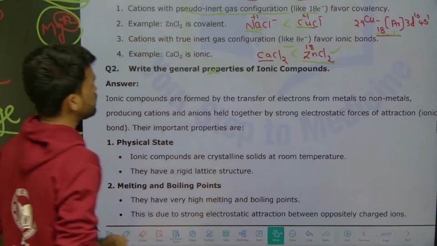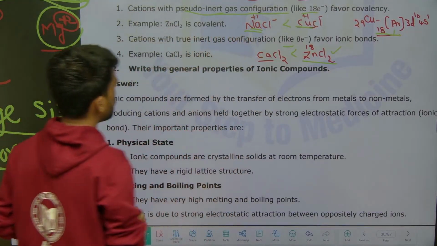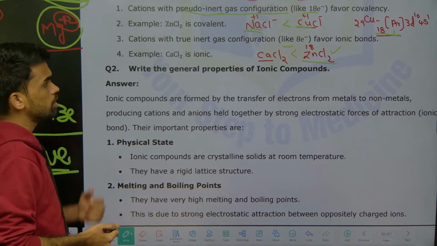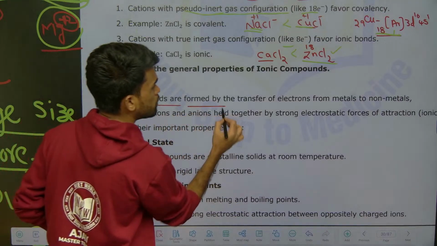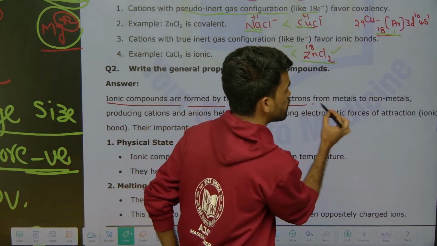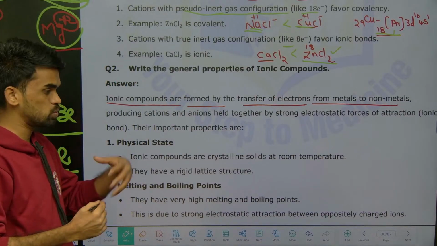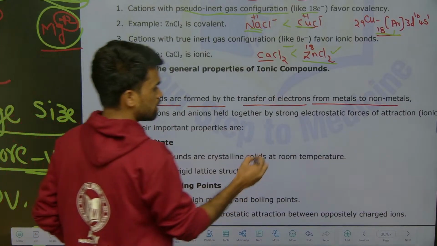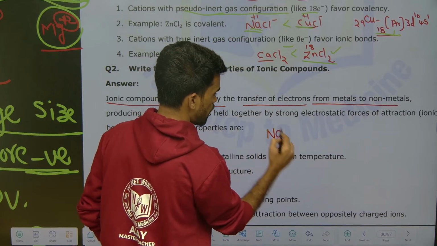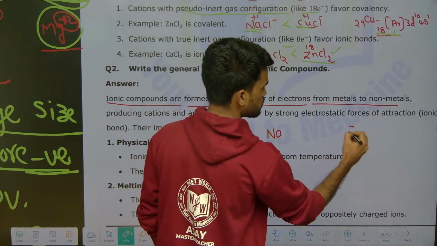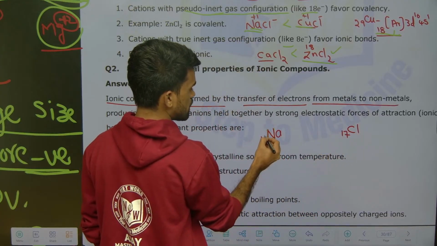Then next, write the general properties of ionic compounds. What are the general properties of ionic compounds? Okay, so look here. Ionic compounds are formed by transfer of electrons from metal to non-metal. See how ionic compounds are formed by transfer of electrons. For example, here you have a sodium atom and a chlorine atom. The atomic number is 17 for chlorine, and 11 for sodium.